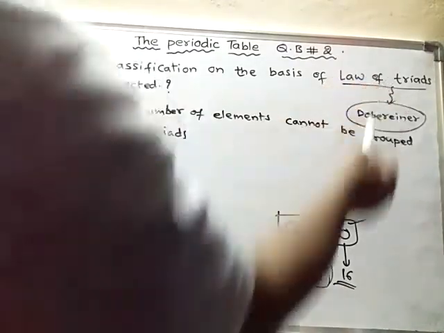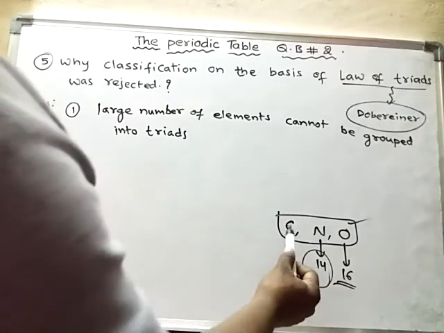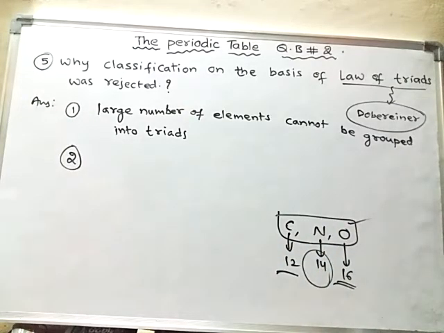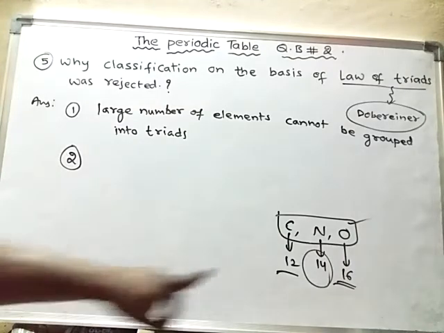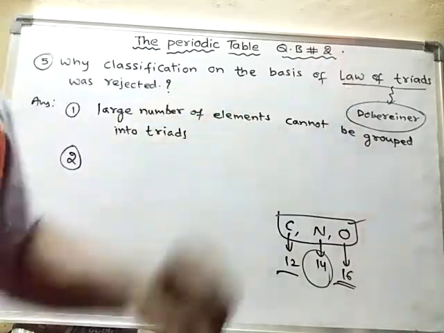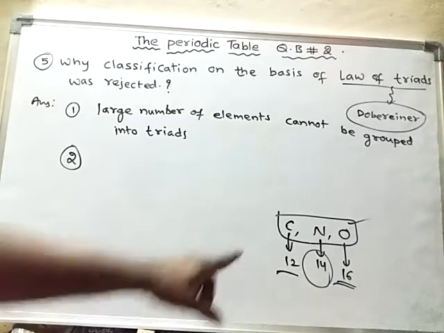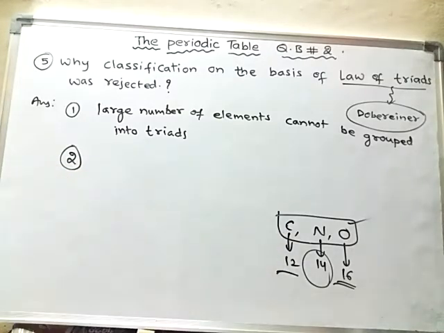So these three elements are following triads, but in reality these three elements cannot be made into triads. He made these three into triads because mathematically they follow the same law of triads. So based on this concept also, this classification is rejected.